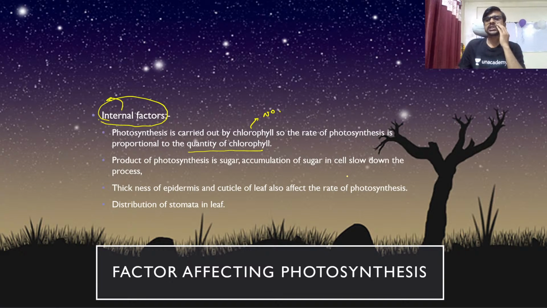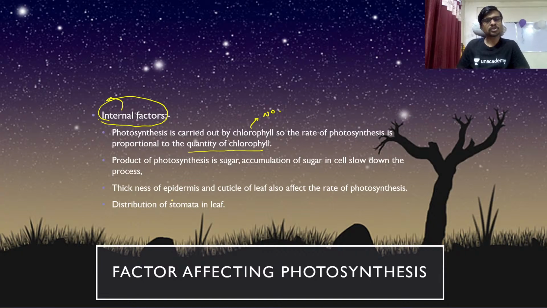Accumulation of sugar in a cell slows down the process, because more sugar inside a cell gives bulkiness to the cell, and this bulky cell does not work efficiently with photosynthesis, because the light coming inside is also affected by these sugars.